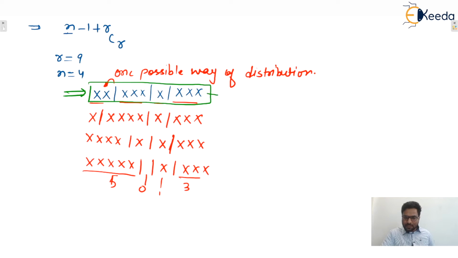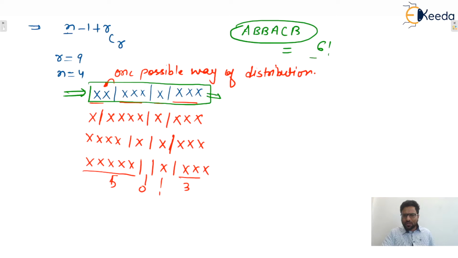So we can say that in this word, two types of letters are there: vertical bar and cross. You only tell me, let us consider one word is there, A B B A C B. Yes or no? Let us say this is the one word. Now the total permutations we already covered in the last lectures. So total letters are 6, so 6 factorial. B is repeating 3 times, so divided by 3 factorial. A is repeated 2 times, so divided by 2 factorial. So these many will be the total number of permutations.